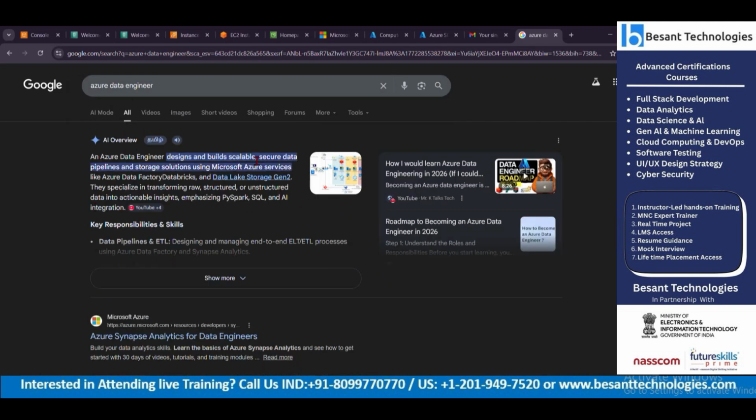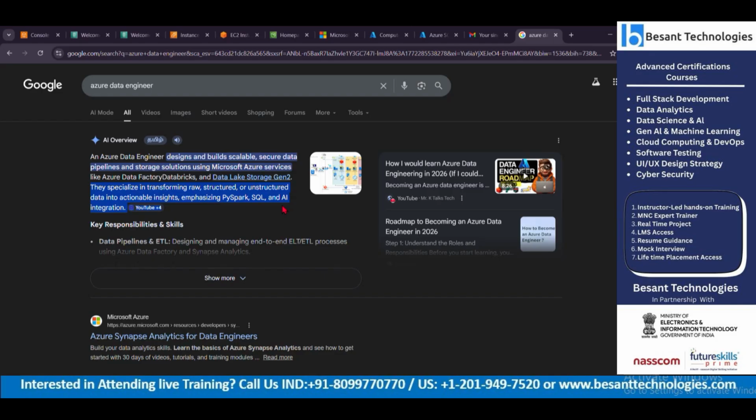These people specialize in transforming raw structured or unstructured data into actionable insights, emphasizing PySpark, SQL, AI integration and so on.